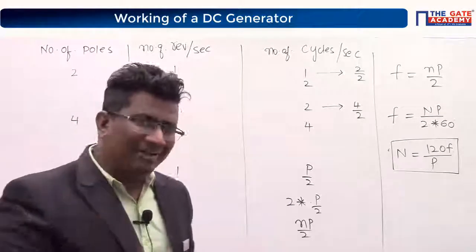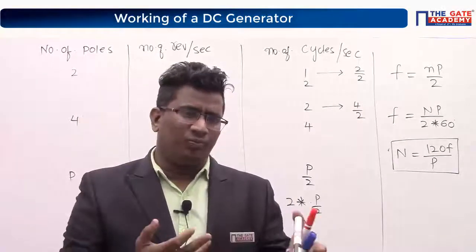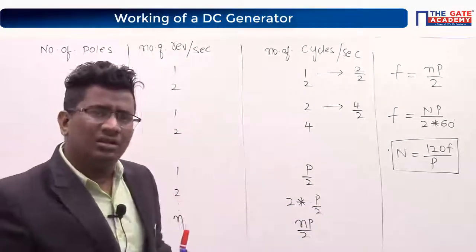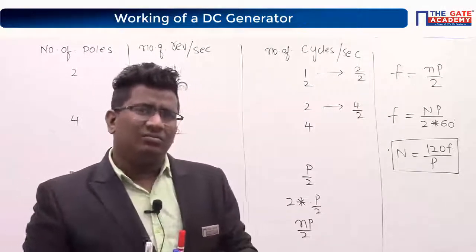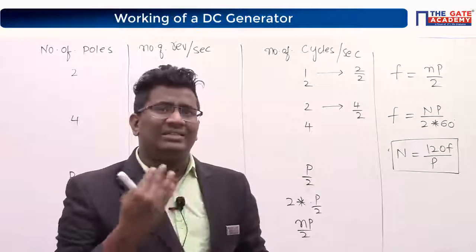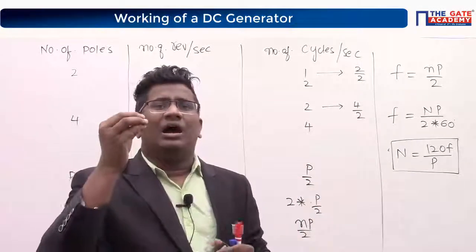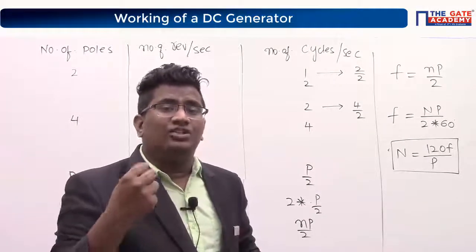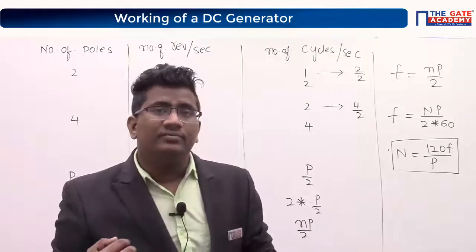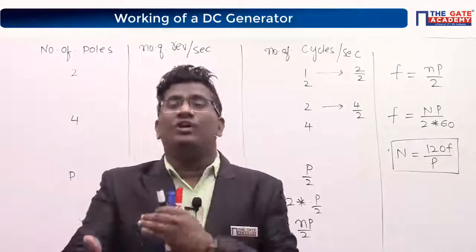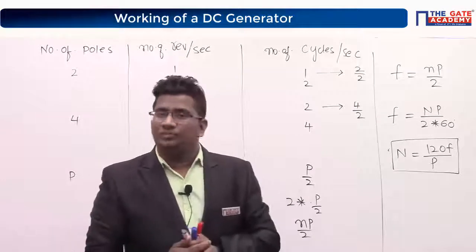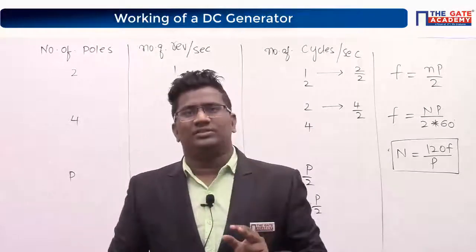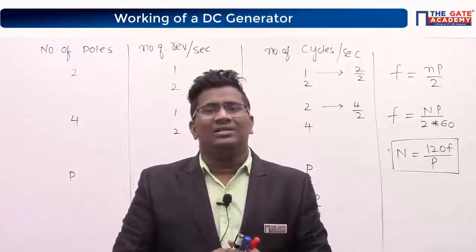But I have a doubt. Here we are getting output from the generator as DC. But is it generating DC or AC right now? Your DC generator is generating AC. But our objective in a DC generator is to get AC or DC? DC. Then how will we do this process? AC to DC conversion. I have 2 choices: one is commutator, another is rectifier.